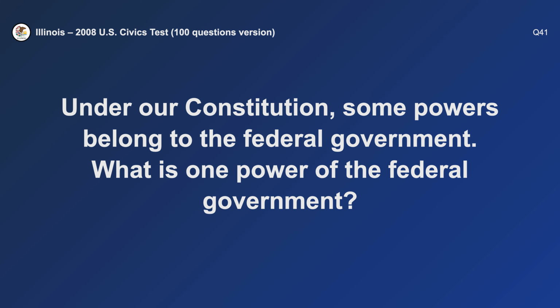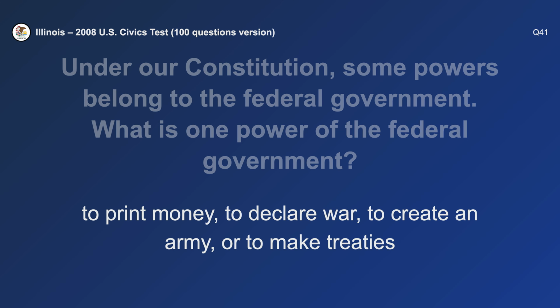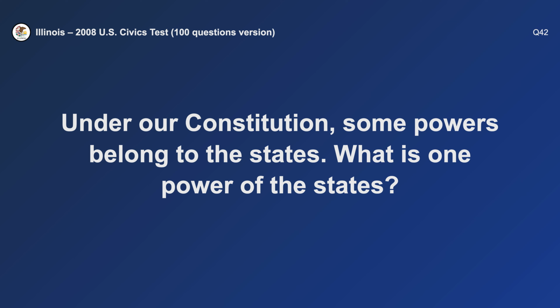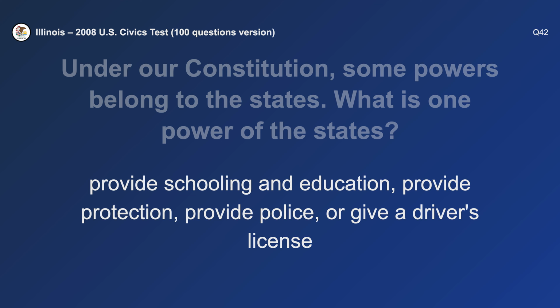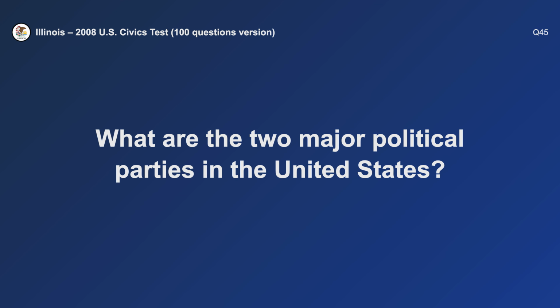What is one power of the federal government? To print money. Under our Constitution, some powers belong to the states. What is one power of the states? Give a driver's license. What are the two major political parties in the United States?